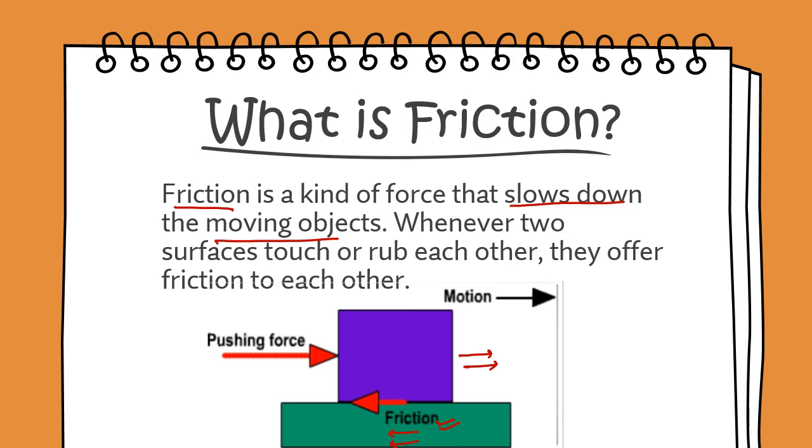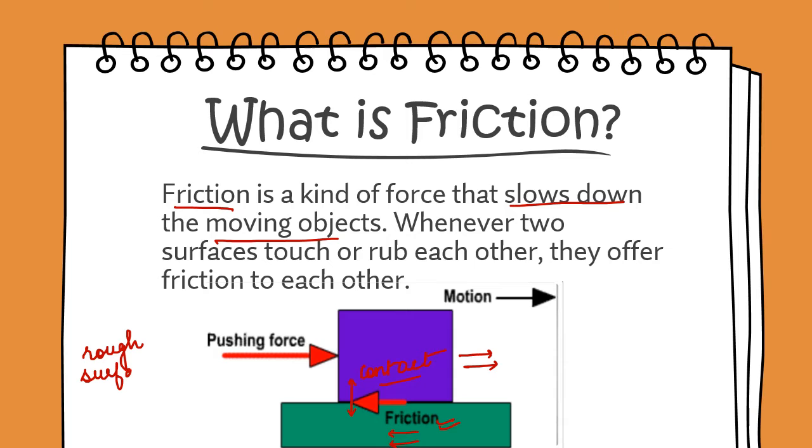Frictional force acts on any object whenever it is in contact with another object. Therefore, when any object moves over a surface, that surface offers frictional force on that object. Frictional force acts highest on rough surfaces.